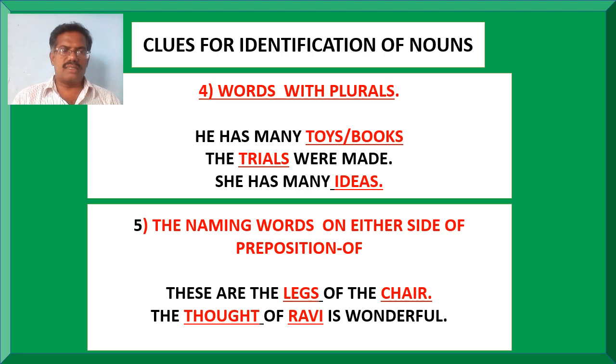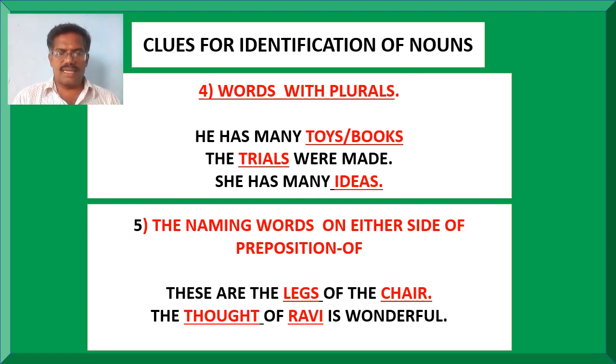And clue number 5, the naming words on either side of the preposition of will be nouns. Look at this. These are the legs of the chair. Here, of is the preposition. On either side of it, there are naming words legs, chair. So, both of them are nouns.